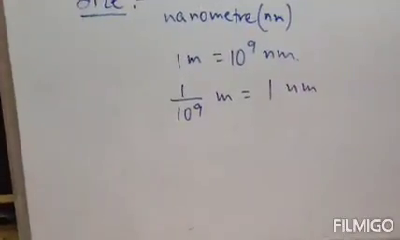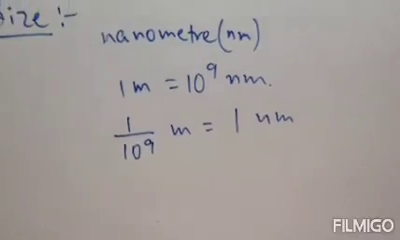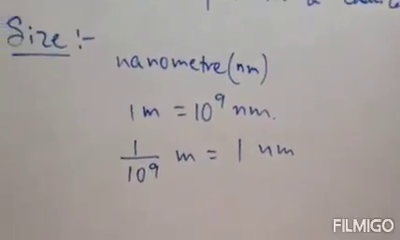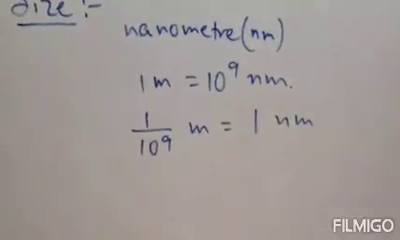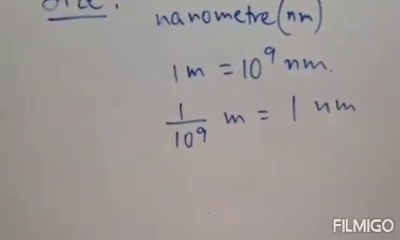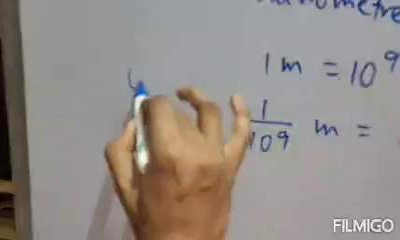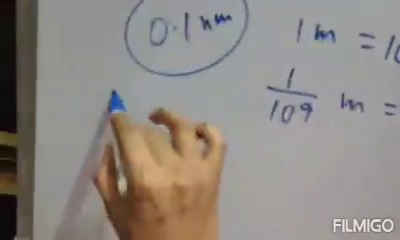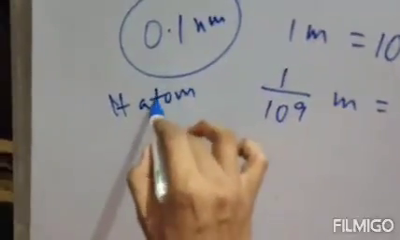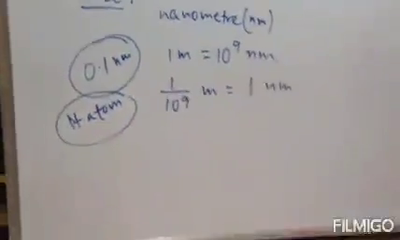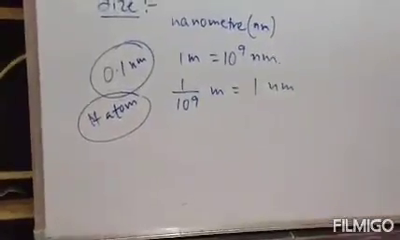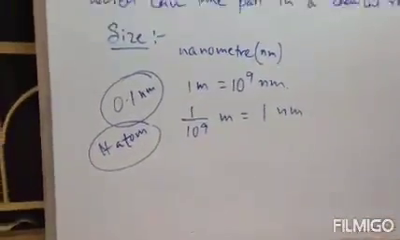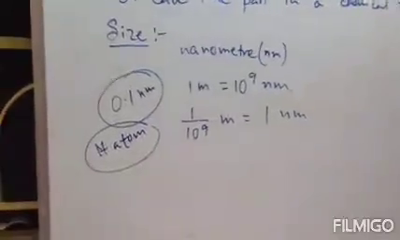Hydrogen atom is the smallest atom as far as the atoms are concerned. Its radius is almost 0.1 nanometer. It is the smallest atom so far, that is hydrogen atom. Clear? So these are the definition of atom and their size.